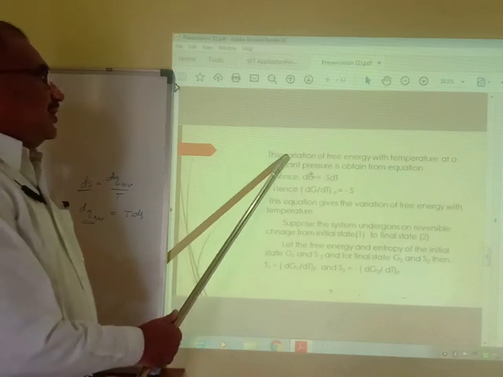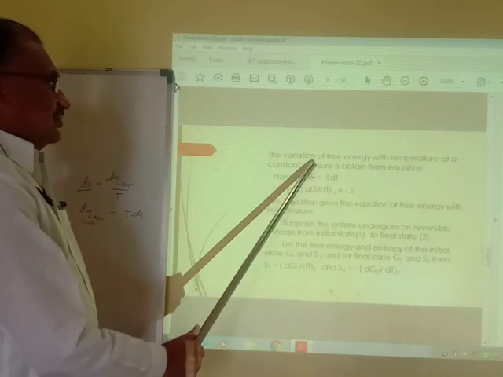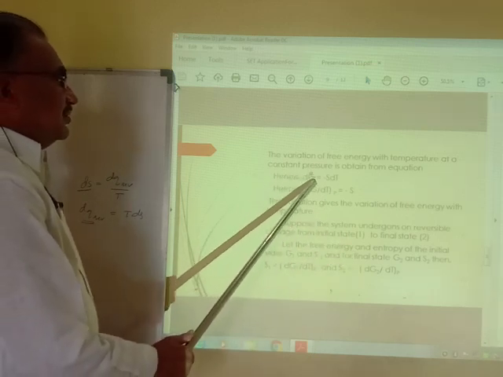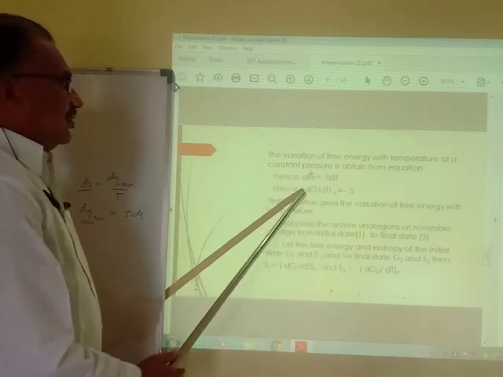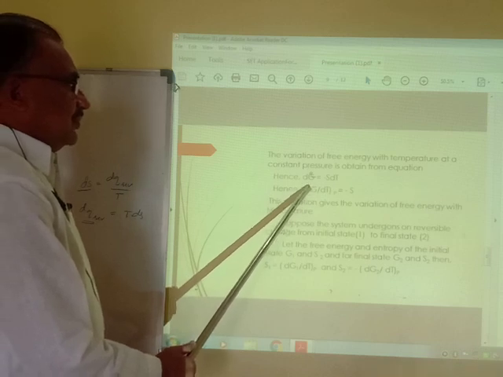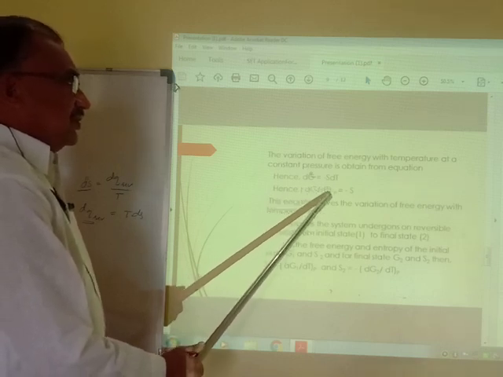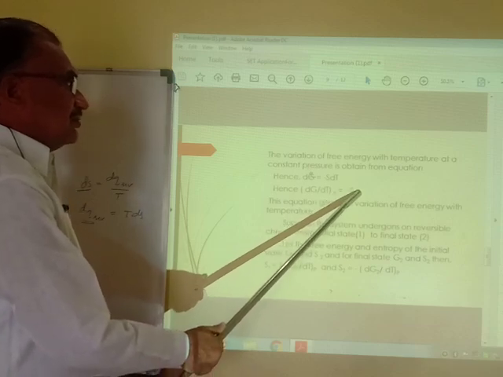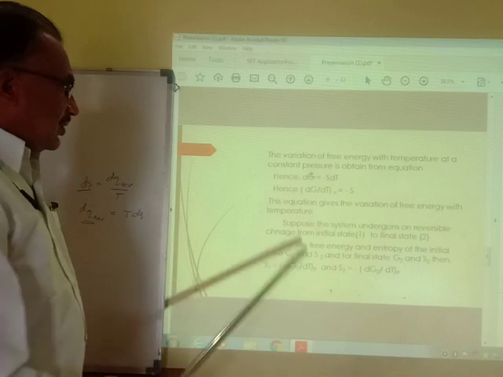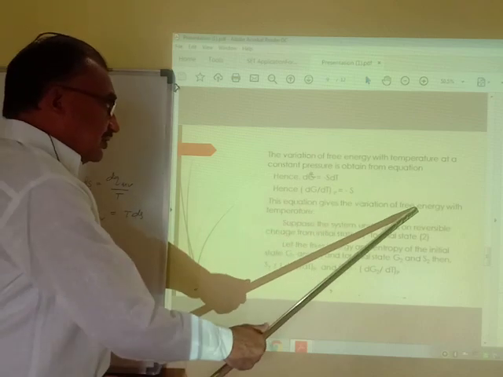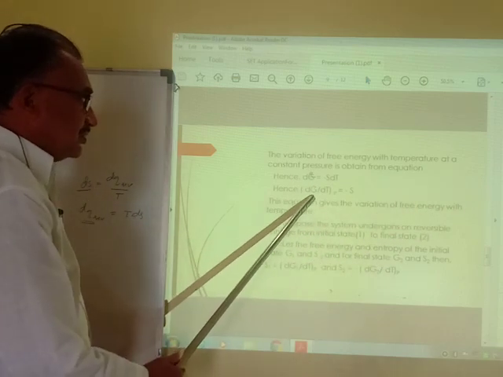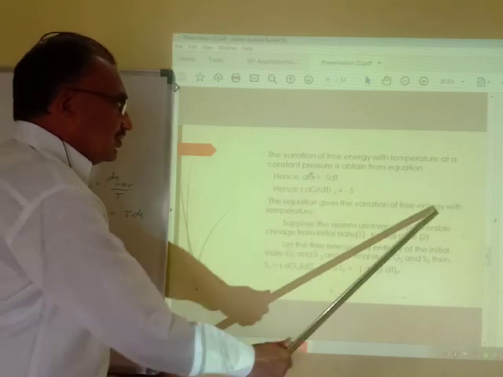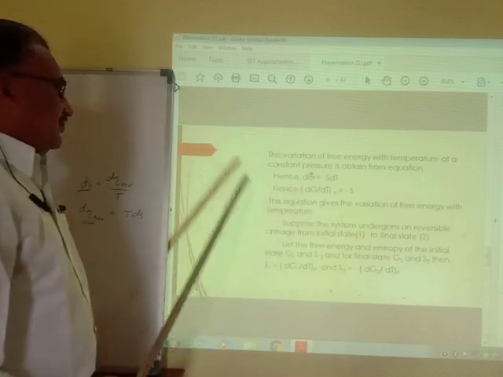Now here we study the variation of free energy with temperature at constant pressure. We know that dG is equal to minus SdT, or the change in Gibbs free energy with change in temperature at constant pressure is given by minus S. This equation was already derived earlier. This equation gives the variation of free energy with temperature, that is, the change in Gibbs free energy with temperature.